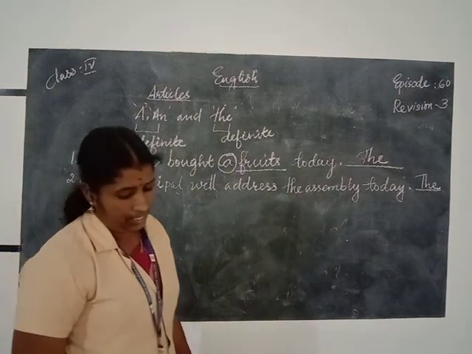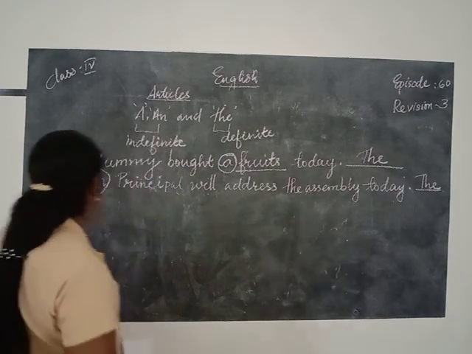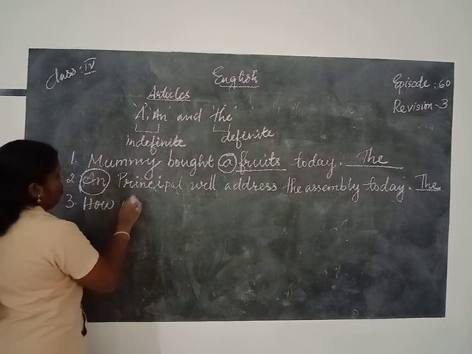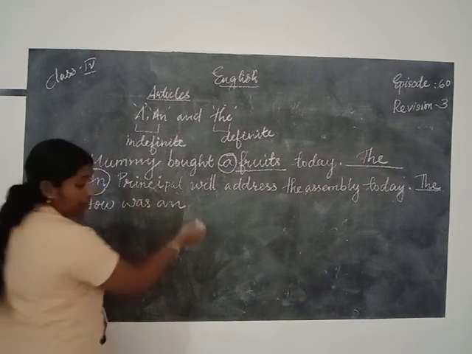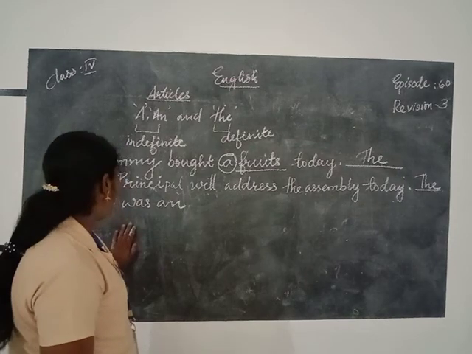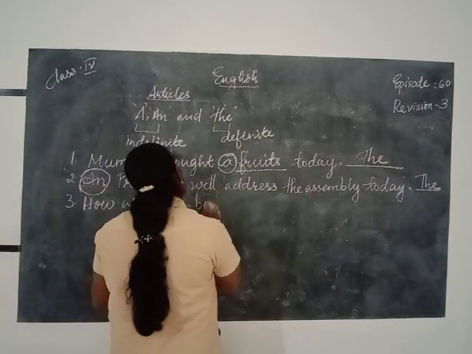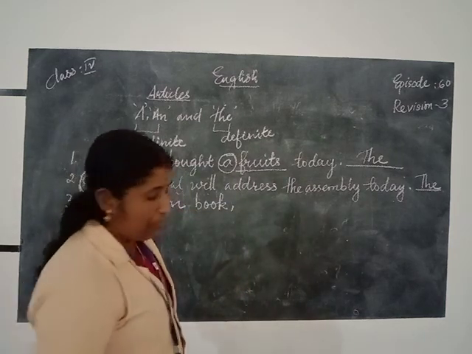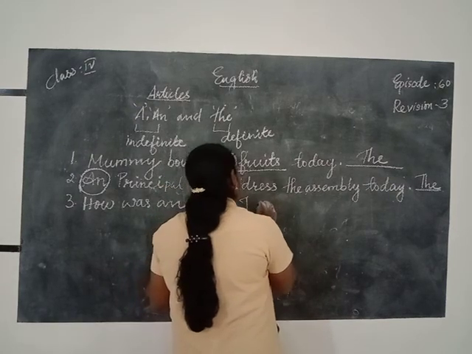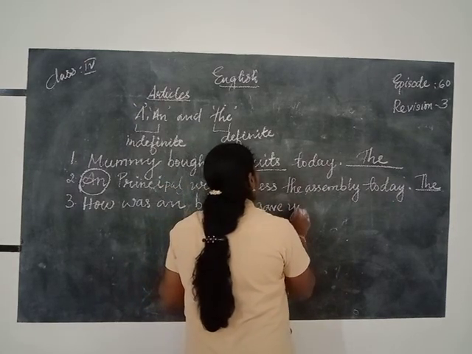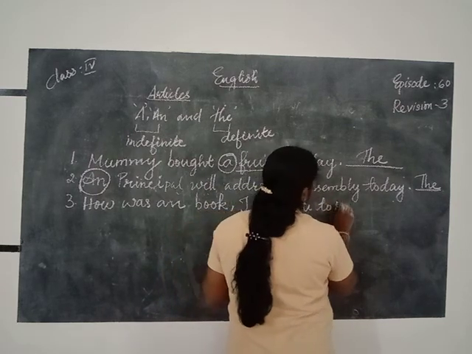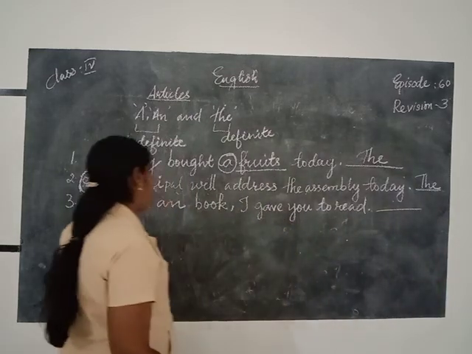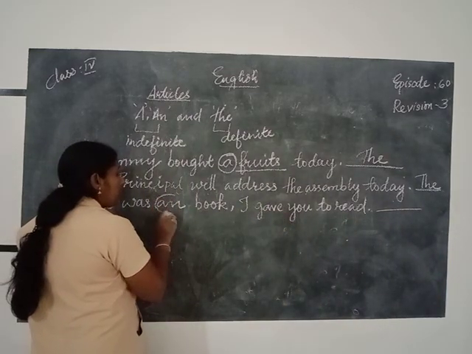Okay, and the third sentence is: How was an book I gave you to read? We take page number 23. Everyone listen to the board. Here an book is not correct because the book is specially mentioned.